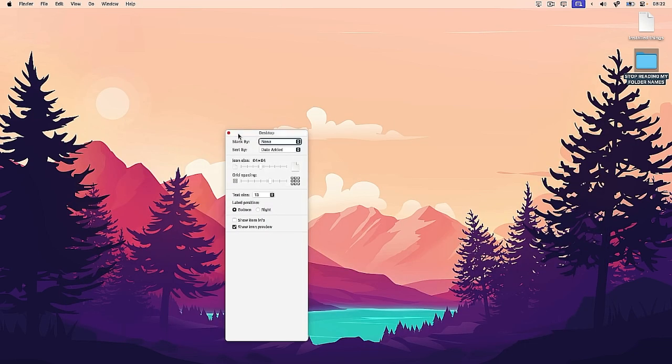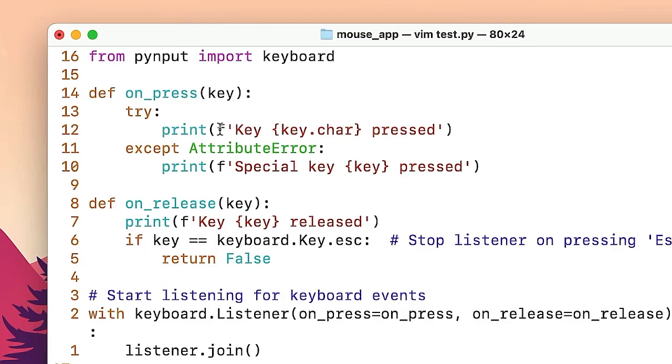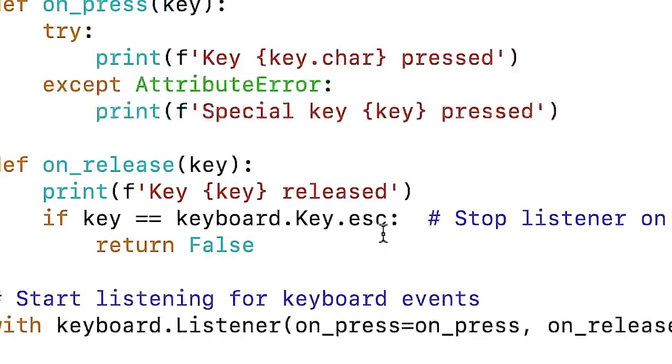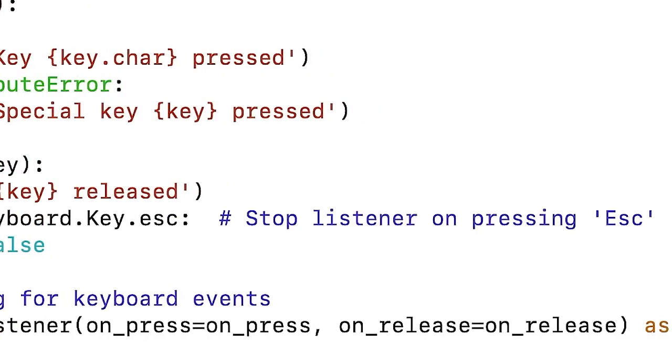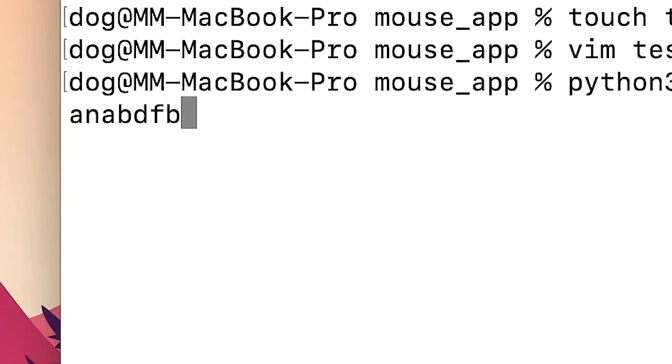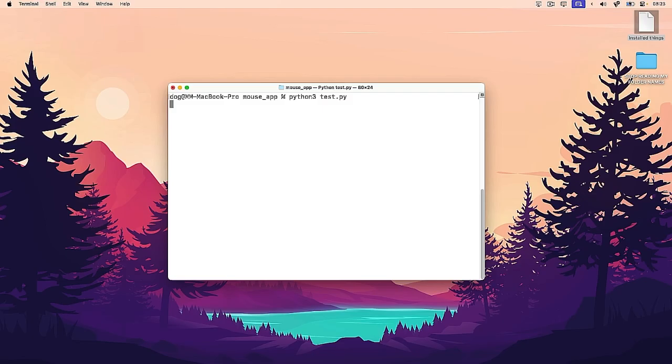if it actually works. And theoretically, this should print out the key that I pressed, the special key that I pressed, and if I released the key. If escape, it will stop listening. Okay. Let's then run this and see if it works. A, B, C, D, no. Oh, it doesn't work. So if it doesn't print anything, that means it's not detecting any keys.